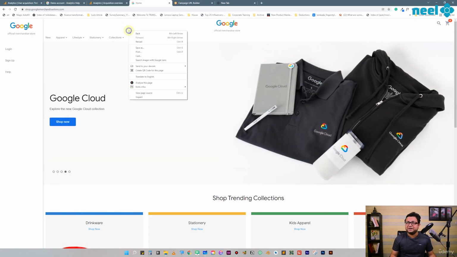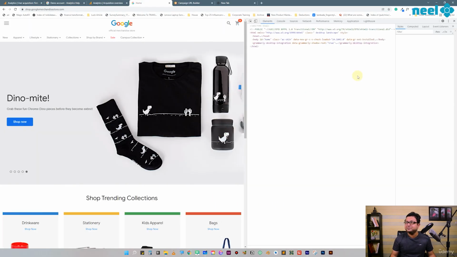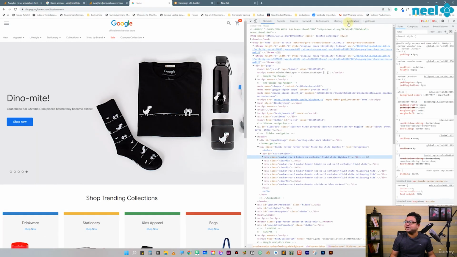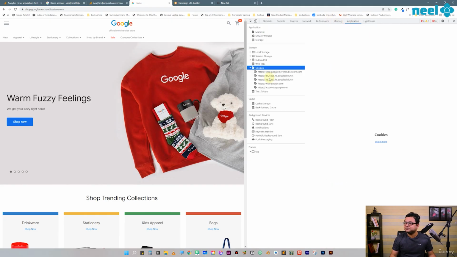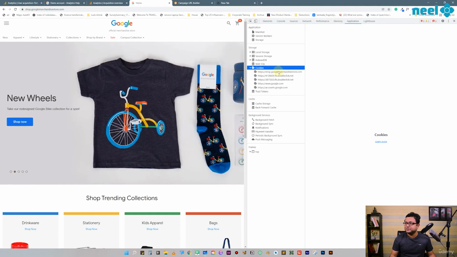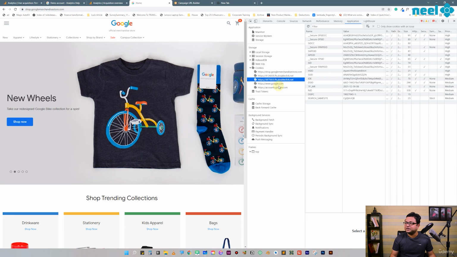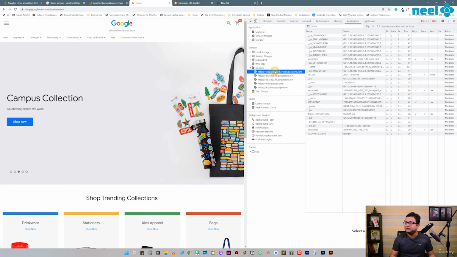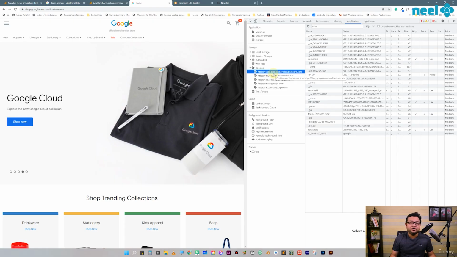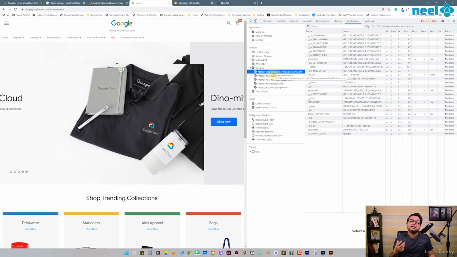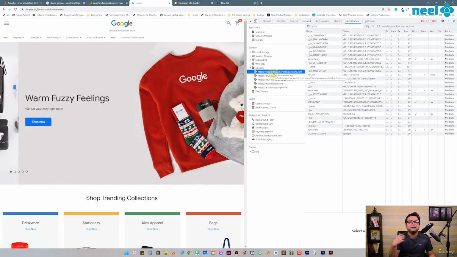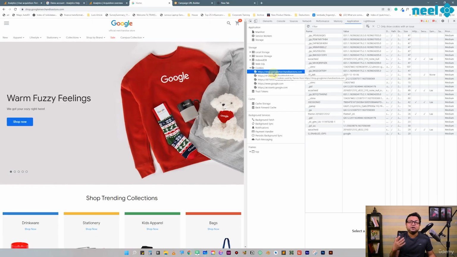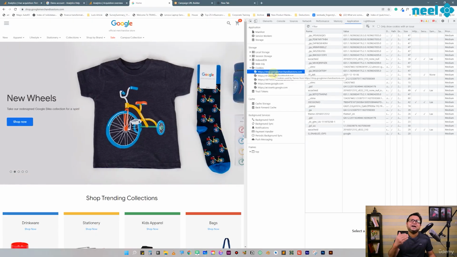So I'm on this website. Let me right click over here, click on inspect, and I'm going to go a bit technical here, but you have to understand this conceptually. If I go to the application and the cookies, there is a lot of information from different websites. We are interested in the cookie that comes from shop.googlemerchandisestore.com. Cookies are name-value pairs of information that save some data that is helpful for the development or analysis teams to understand the user and some basic ideas about the user.